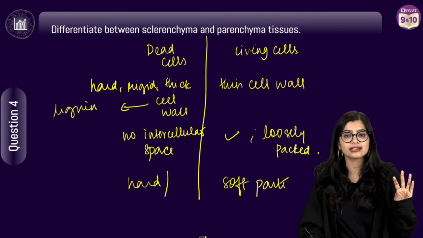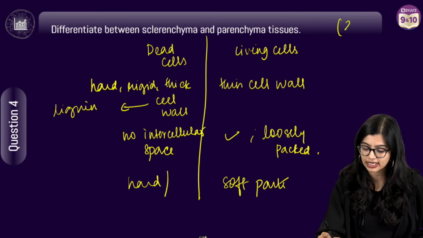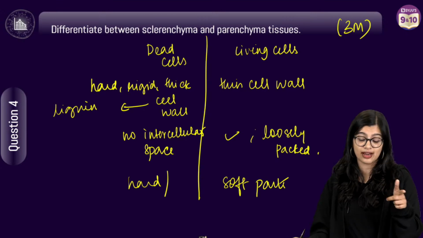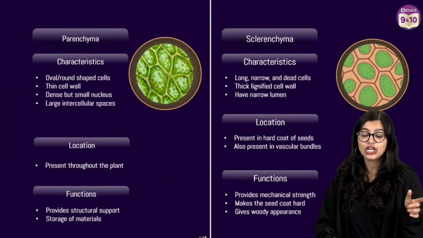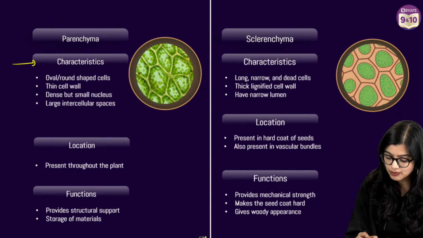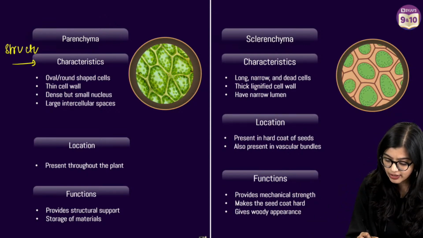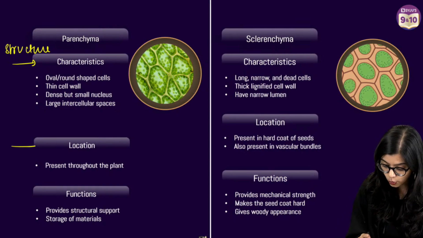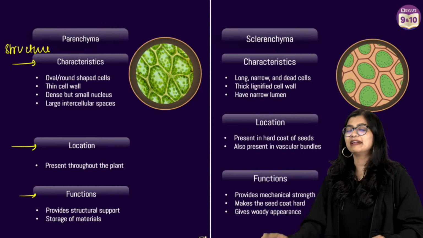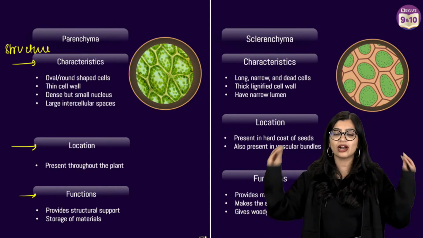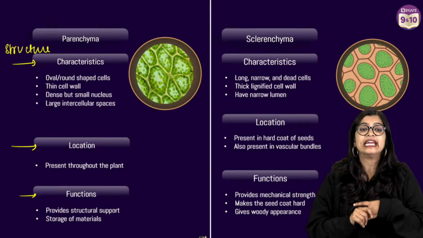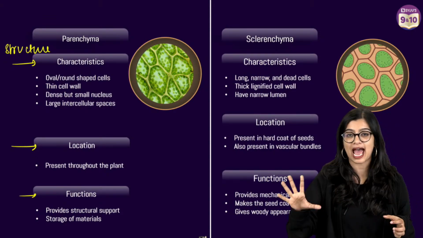So when you're giving me the answer, ideally if this question was for 3 marks, you have given me 3 points of difference, right? But function, very good, Abhimanyu. Exactly. So when you're writing points of difference, write it in terms of structure, write it in terms of location, and write it in terms of function, right? Let me tell you one thing. The entire tissues chapter is based on structure, function, location. It makes it very simple and easy.